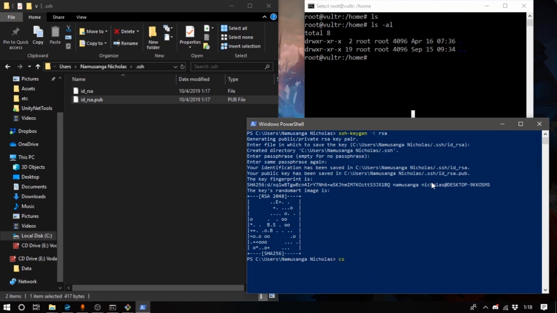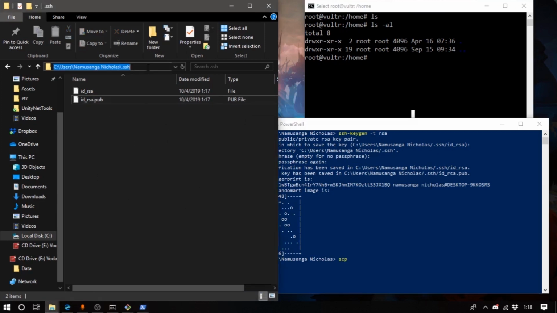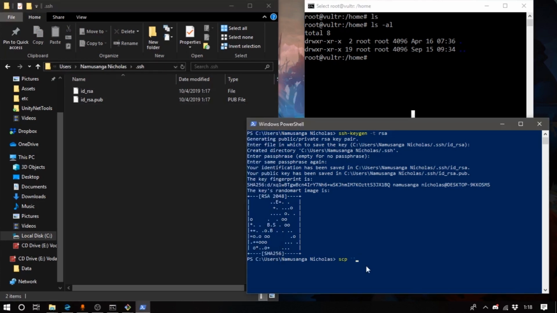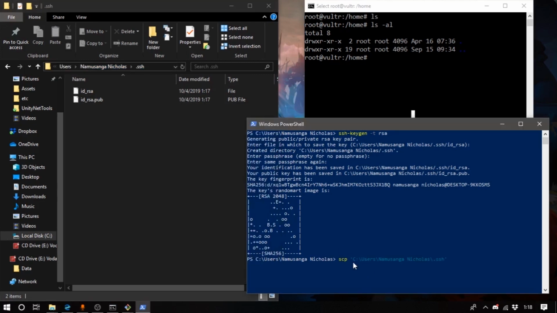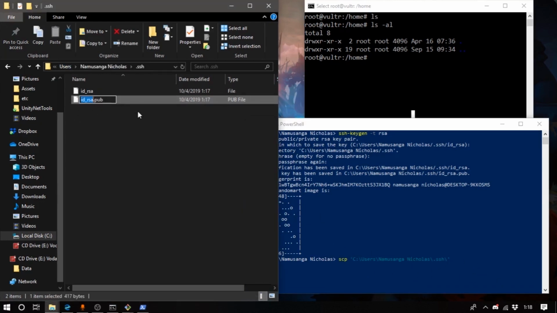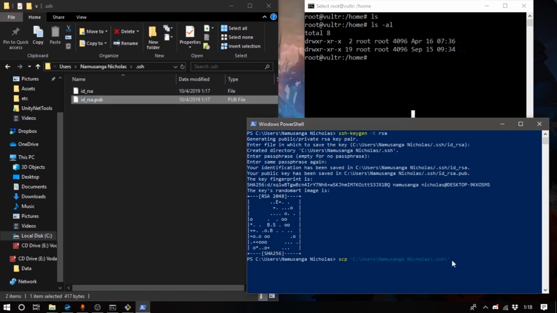So you just want to do scp, and I'm unfortunate enough to have my users directory with spaces in it, and so I'll need to use single quotes as I walk my way through this. I'm just going to copy that, come over here, paste it, and then provide an actual link to the file. You need to get a reference to the actual file. Just going to paste that in there, and then you need to do a space and specify the destination of the